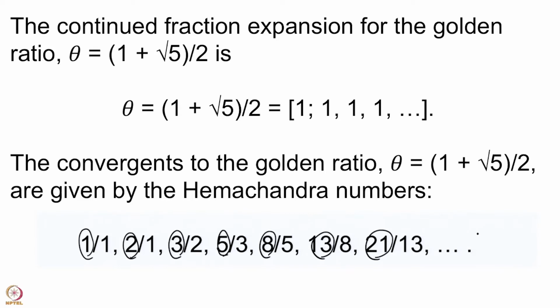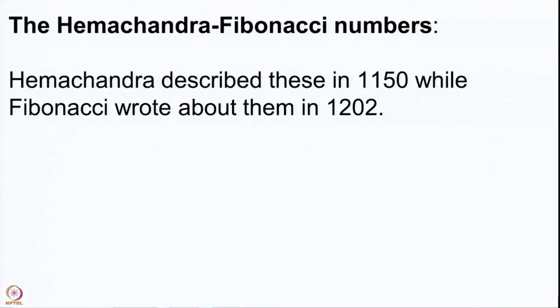These are what are commonly known as the Fibonacci numbers, but as we saw in the last lecture also, these were described by Hemachandra in 1150, more than 50 years before Fibonacci actually wrote about them. Fibonacci's account of these numbers is in 1202. So, although it is 800 years back, even then Hemachandra knew about this more than 50 years before Fibonacci, and the motivation for Hemachandra was as follows: in our music or in poetry we have two types of syllables.